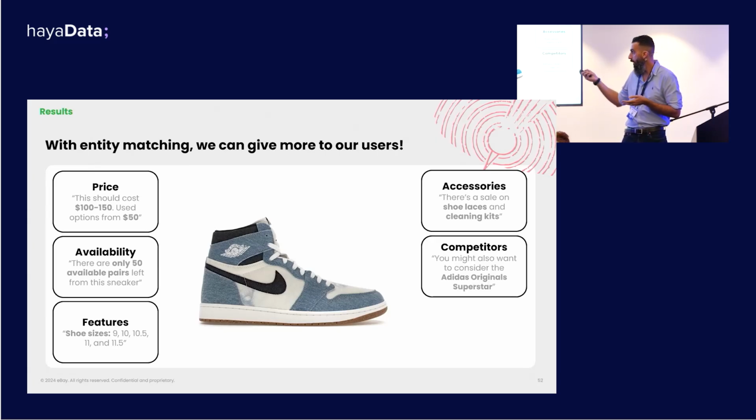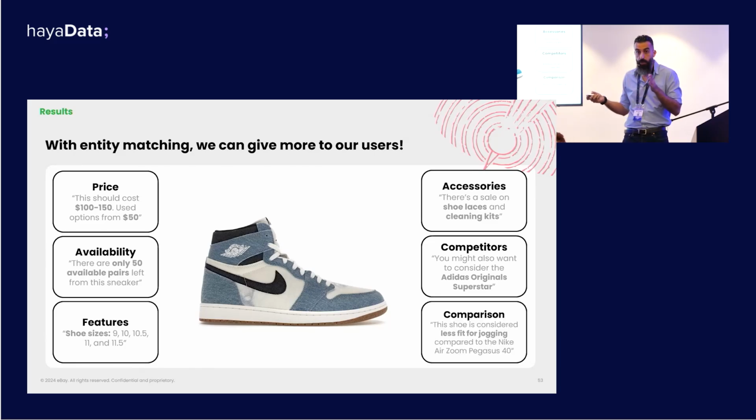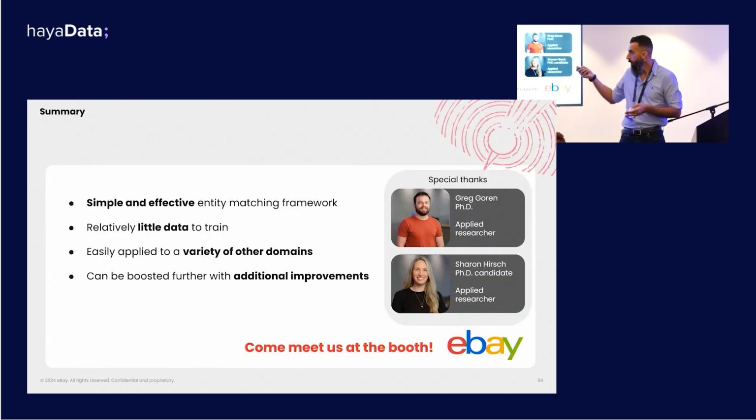We can compare our item to other competing brands. But we can also compare the shoe to other shoes that maybe serve the same purpose, running or playing basketball, whatever it is, right? So that's it.